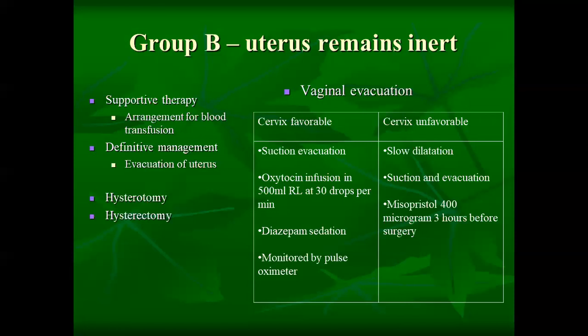So hysterectomy is opening the uterus and removing the cyst, and if it has spread completely, in some cases there is a chance of complete spread and metastasis. In those cases, hysterectomy has to be done, that is, removal of the uterus. So that's all about hydatidiform mole.